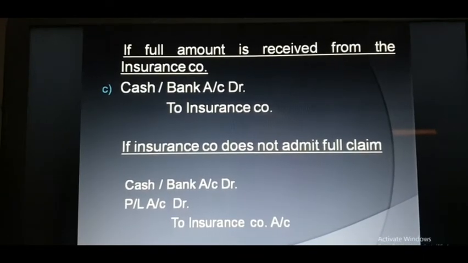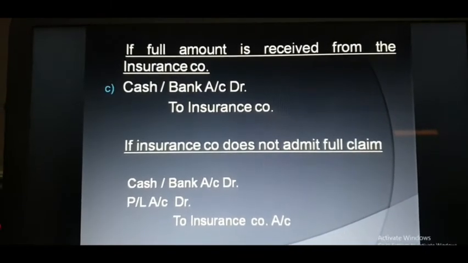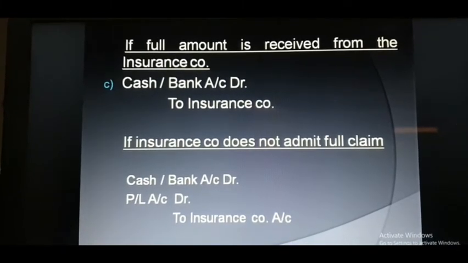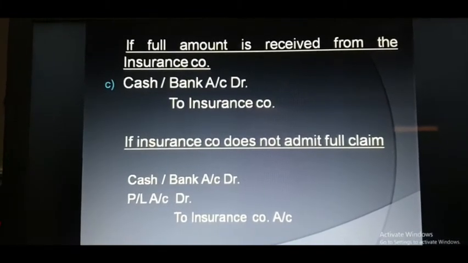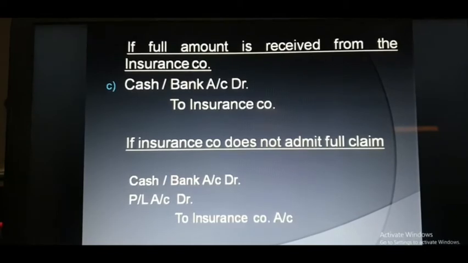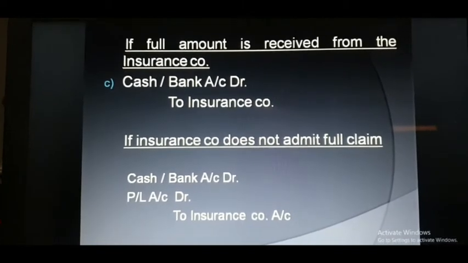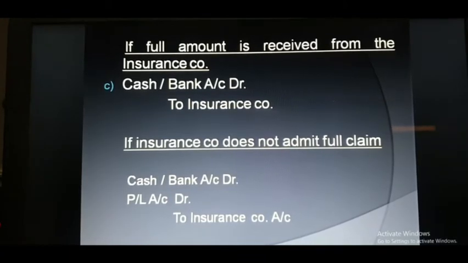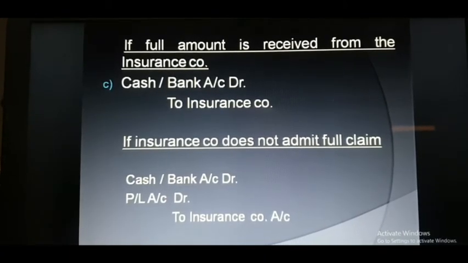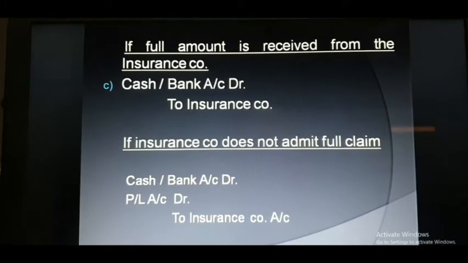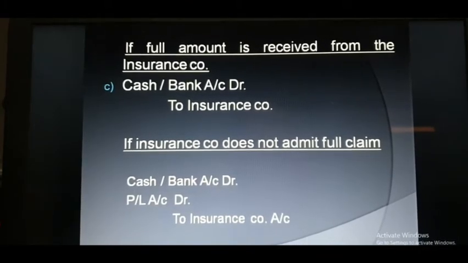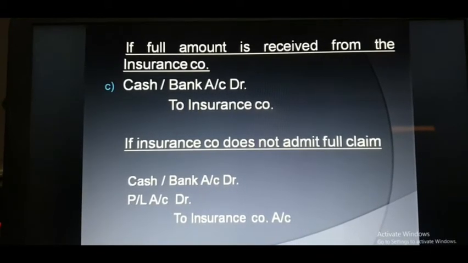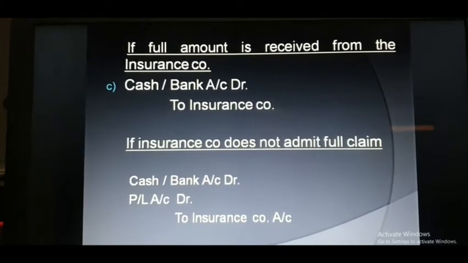But if the insurance company does not admit the full claim, then whatever claim is admitted by the insurance company will be debited to cash or bank account, and the rest, whatever the loss to us, will be debited to the P&L account and credited to the insurance company. So the entry will be cash or bank account debit, P&L account debit, to insurance company, in case the insurance company does not admit the full claim.